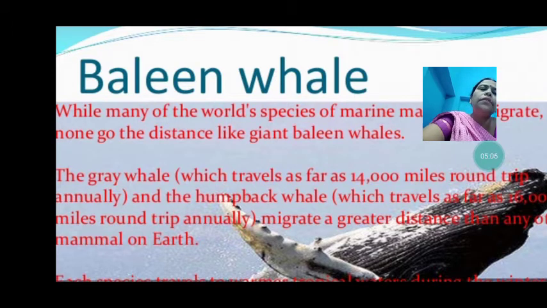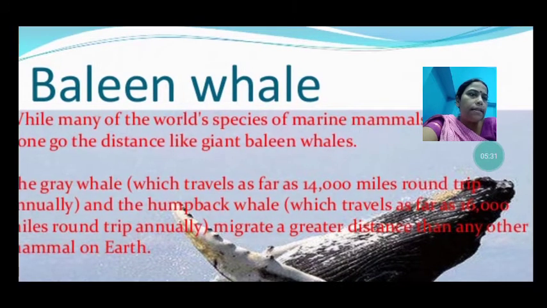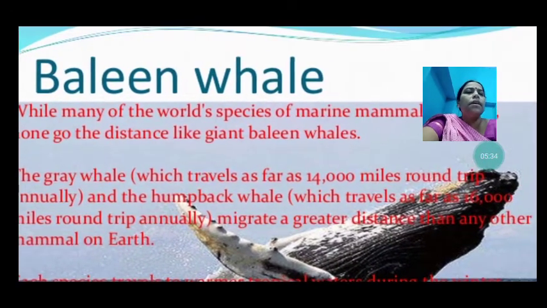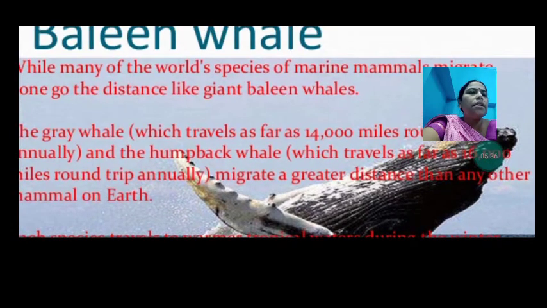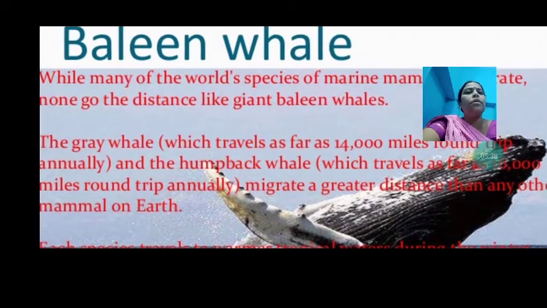So how much does the grey whale travel? It travels 14,000 miles in one year, making a round trip, going from one place to another. And the humpback whale travels as far as 16,000 miles round trip annually. How much does this humpback whale move? It moves 16,000 miles in a year. It migrates a greater distance than any other mammal on earth.